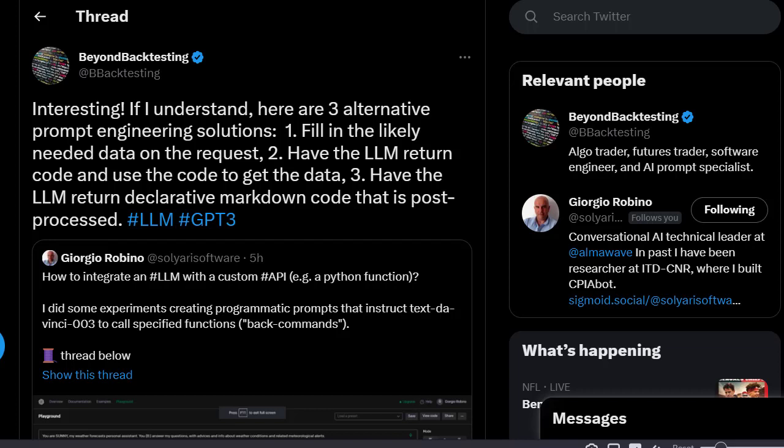That is B Backtesting on Twitter, and I think I'm going to have something very entertaining and exciting for you guys. I'm going to be demonstrating more of my GPT Anywhere code, and I'm working on a premium professional version of it, which we'll make available for a small fee. But I'm going to be showing the code that I have already freely shared, and sharing more of that.